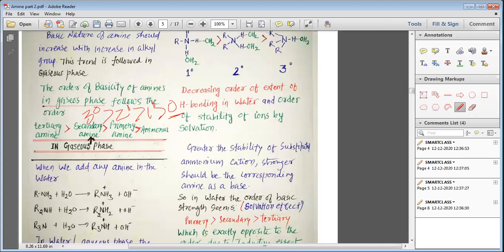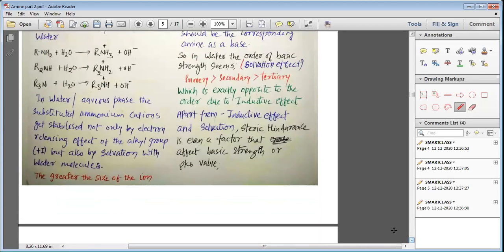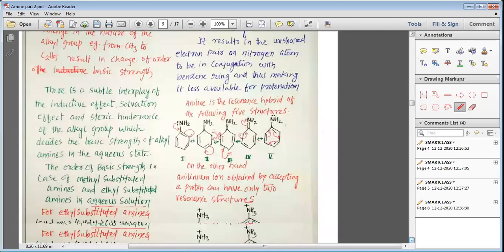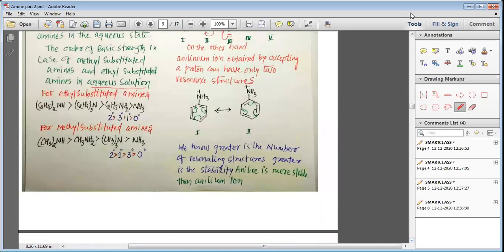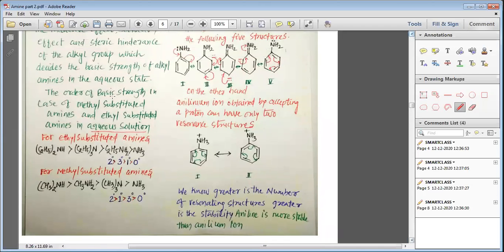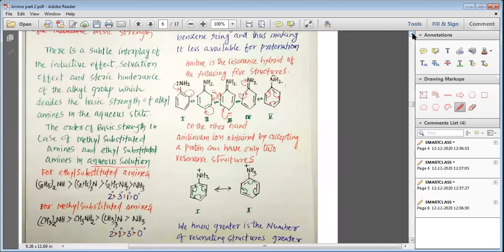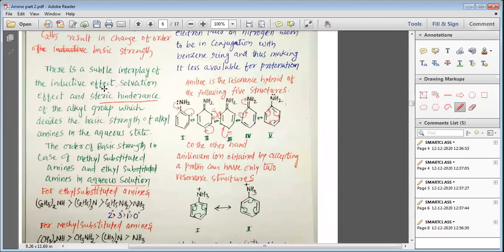But in the aqueous medium, three different factors come into play: steric hindrance, inductive effect and solvation.